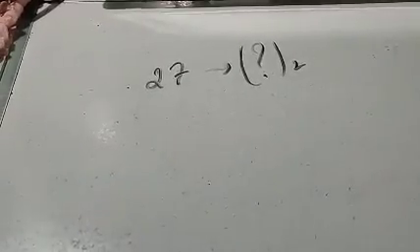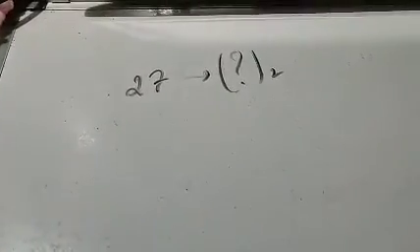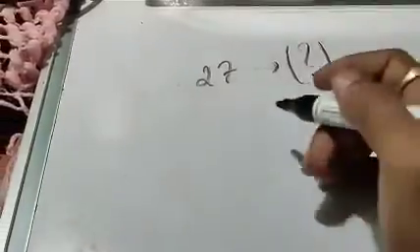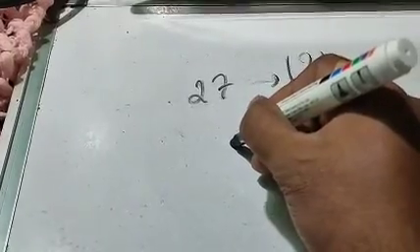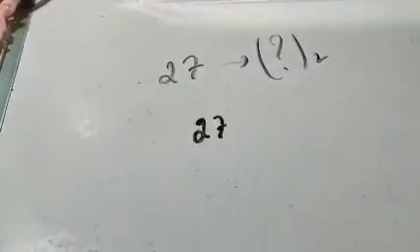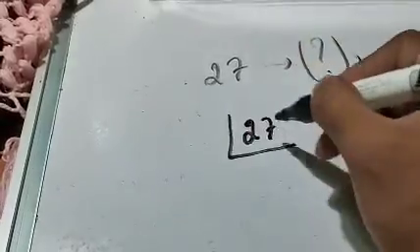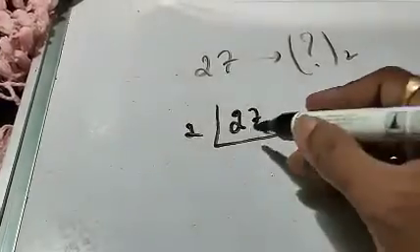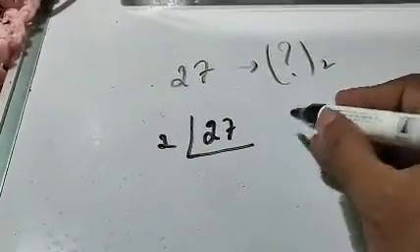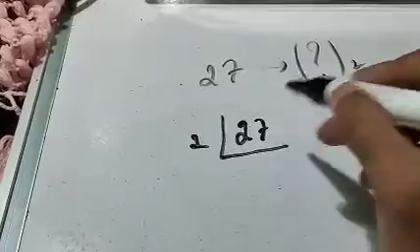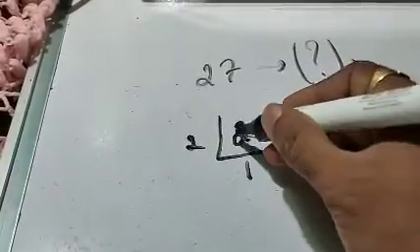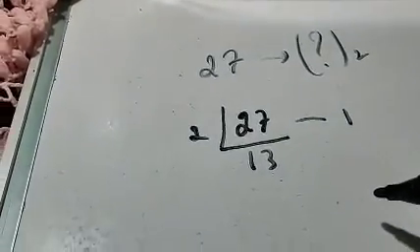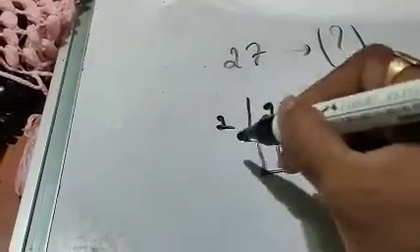Alright, so the process, the steps are, first of all you should know the steps. Step 1 is place the number as it is. Step 2, keep dividing the number and get the result, that is the remainder, on the right side. So if you divide 27, it becomes 2 1 times 2, and then 2 13 times 26, so the remainder is 1. Then again the process continues.